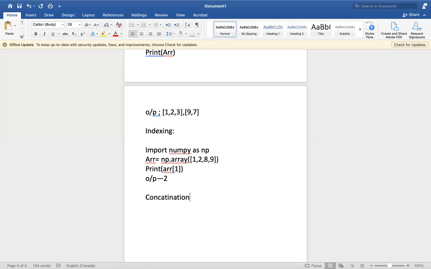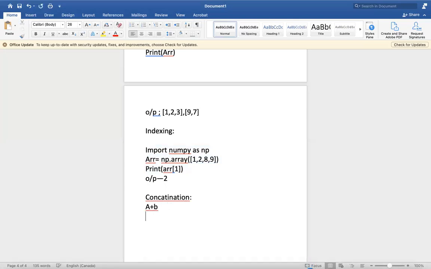Concatenation. The concept of concatenation is nothing but addition of two strings, two lists, two tuples, or anything. This concatenation can also be applied in NumPy. So how will it be done?